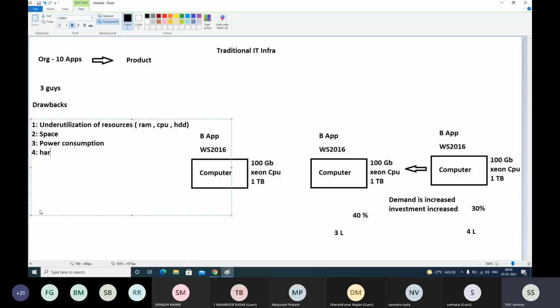Hardware maintenance. Maintenance in the sense, if there is a problem in the hardware, let's say as I said, the motherboard failed, CPU failed, RAM failed, a small fan inside a physical computer stops working, keyboard, mouse, whatever it is, if any component in the computer fails, we will not leave it like that. We will go to the market, buy a new similar hardware component and just replace it.